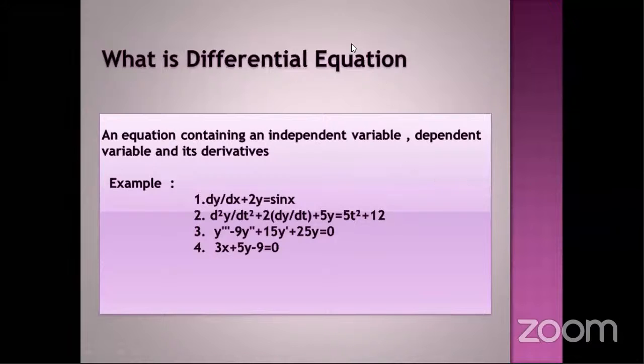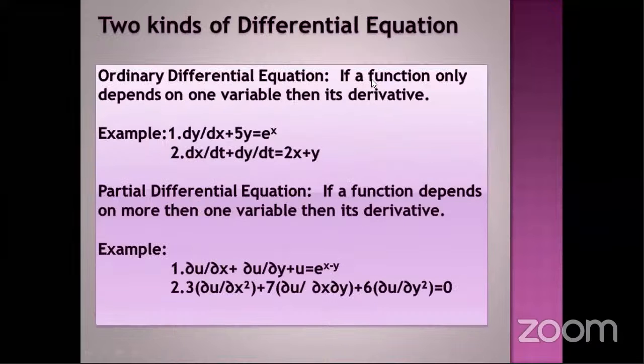In examples 1, 2, and 3, all contain an independent variable, dependent variable and derivatives, so they are differential equations. Whereas the fourth example is not a differential equation because it doesn't contain any derivatives like dy by dx or d square y by dx square. Next slide, sir. Next, we know about two kinds of differential equation: ordinary differential equation and partial differential equation.